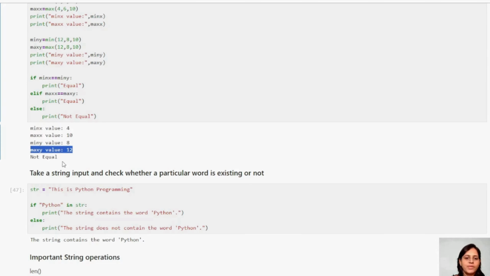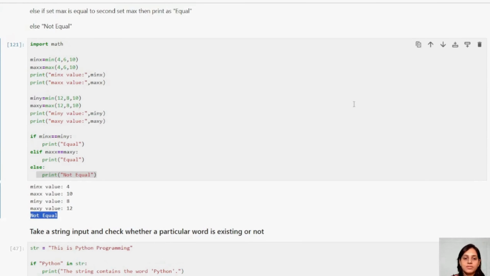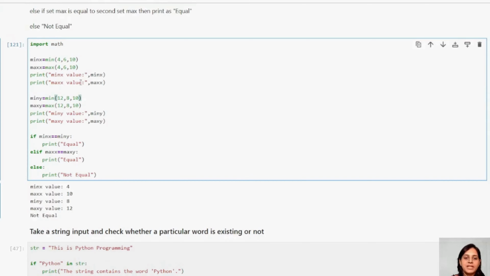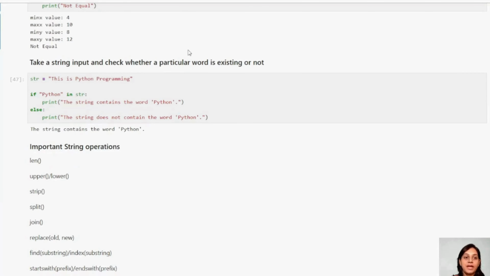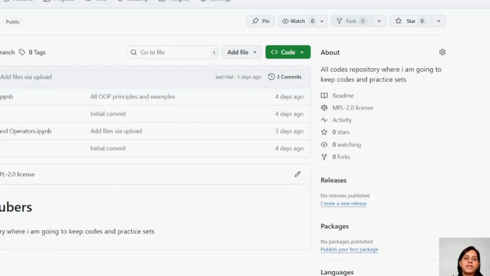Is it? No. That is why it came to the else condition. It printed not equal. Guys, again, I'm telling you, this is a good example. Please try inserting different values here and try to fetch the mean and max of this and explore it. I'm going to keep these files in GitHub, guys.